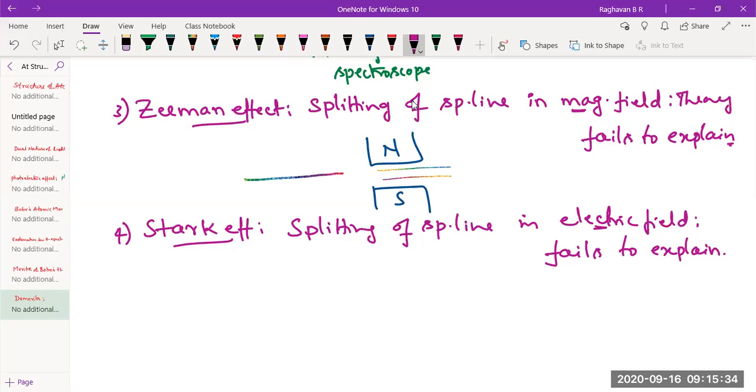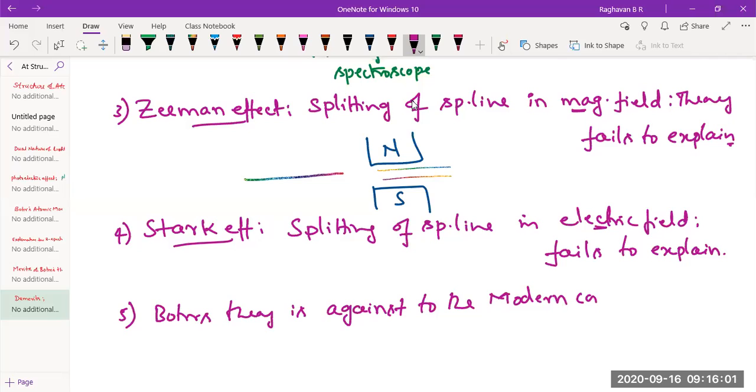So the last point is that Bohr's theory is against the modern concepts. There are two modern concepts which we are going to study in the next class.